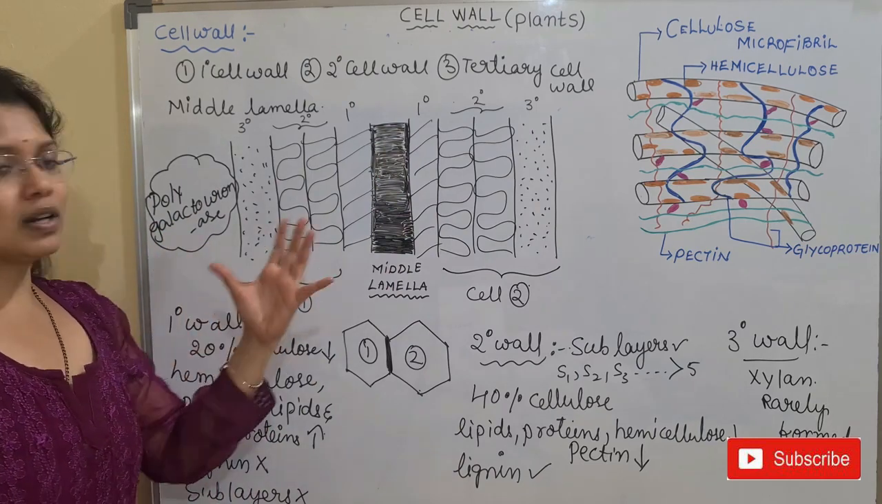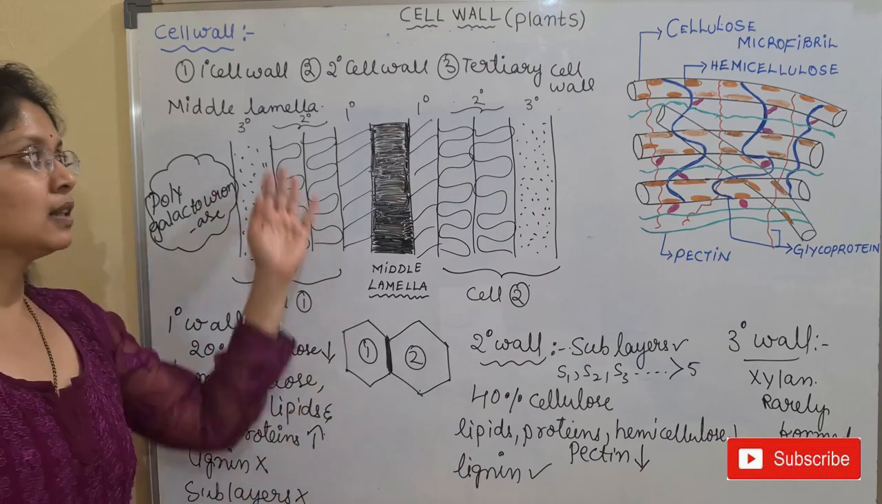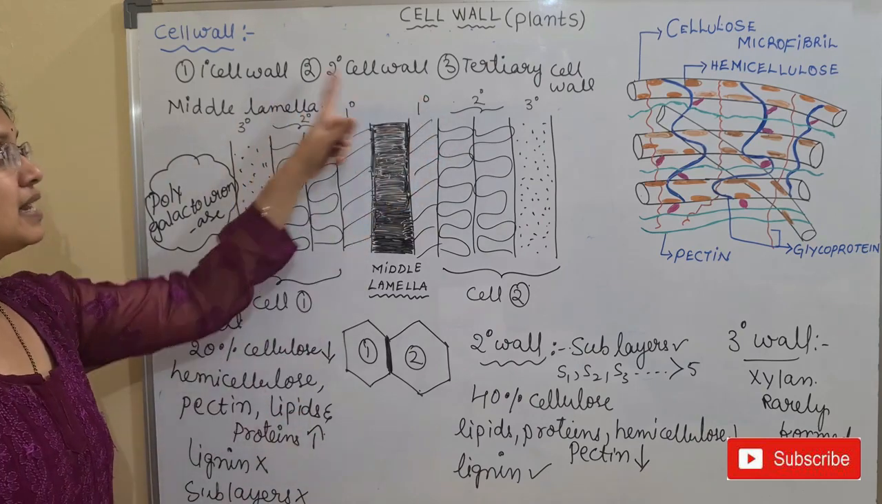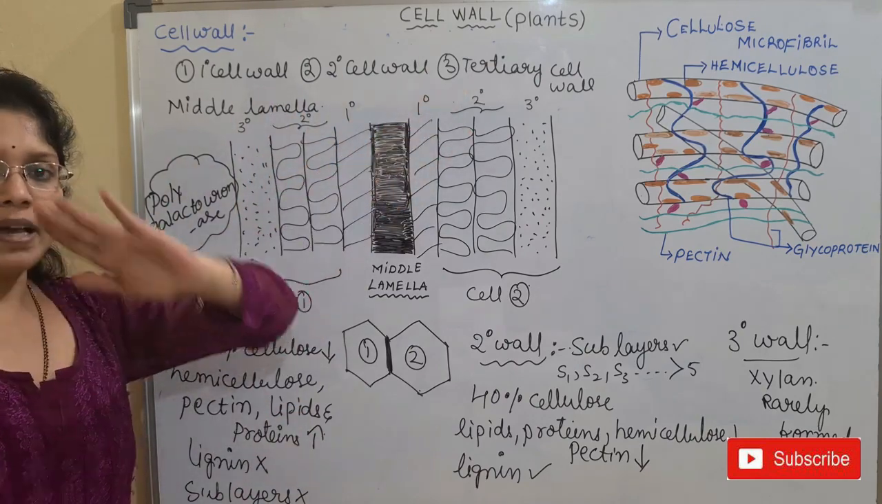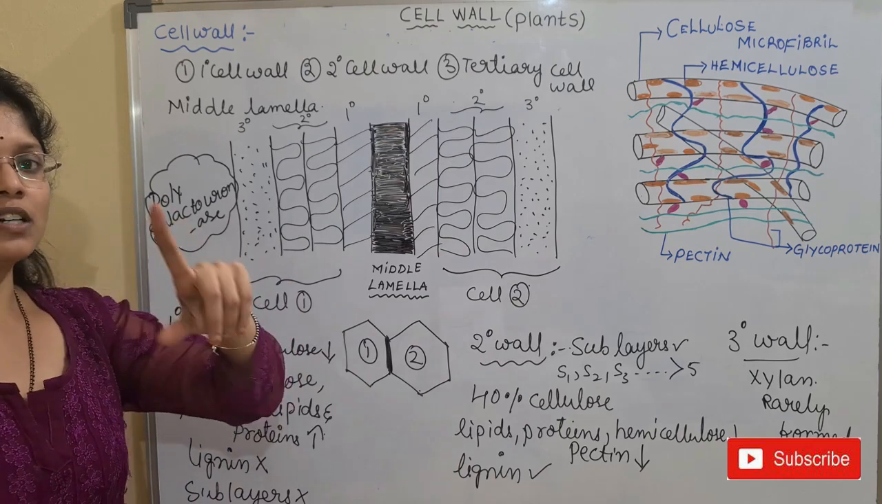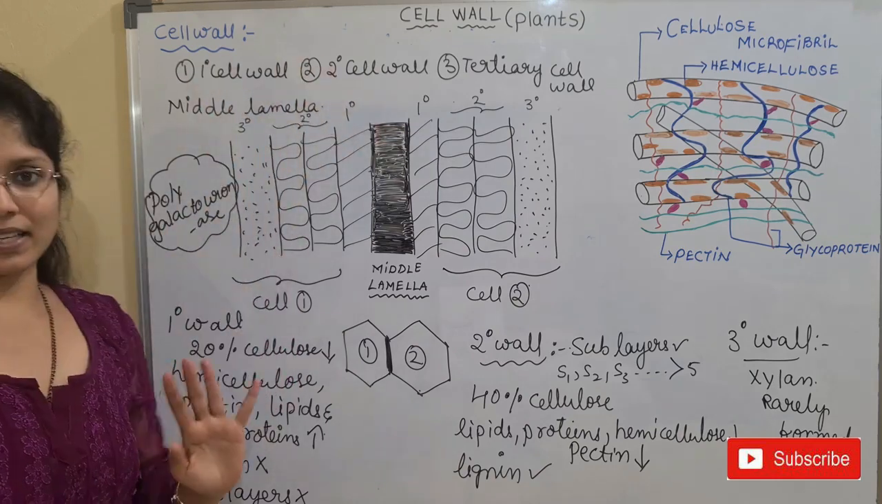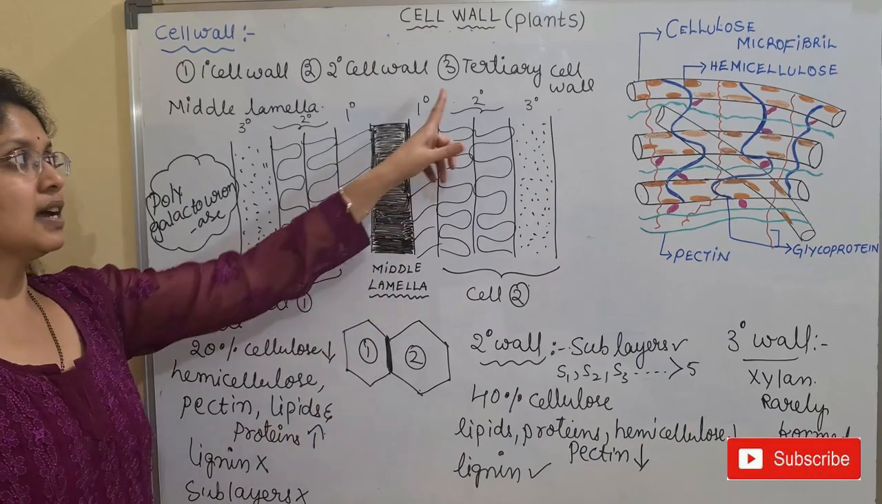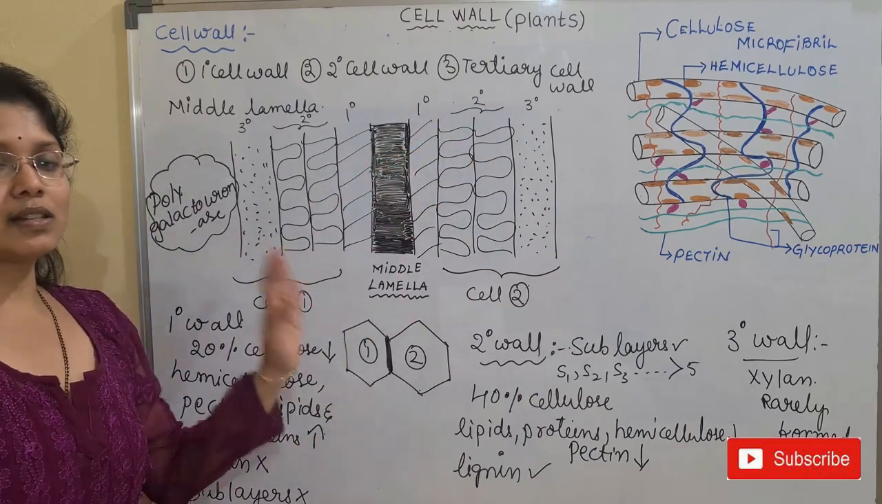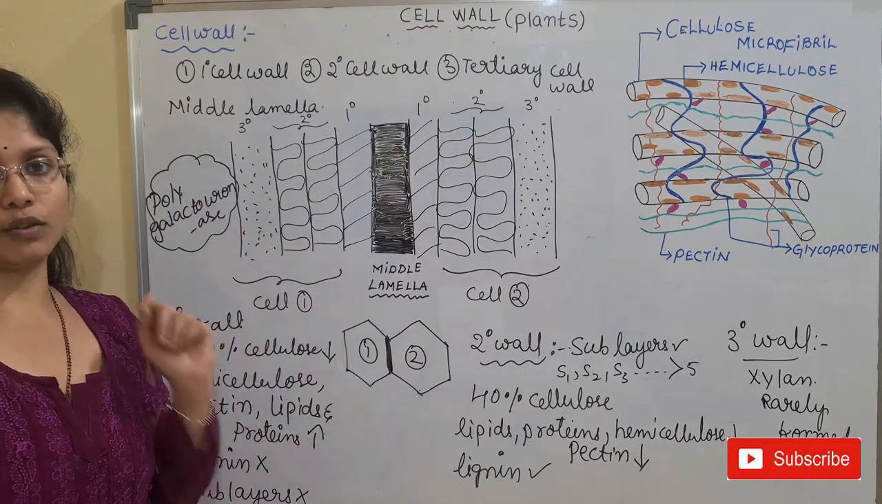And how is this cell wall present? Cell wall is present mainly in three layers. What are the three layers? Primary, secondary and tertiary walls. Mostly the plants will show the primary cell wall and the secondary cell wall, and rarely we see this tertiary cell wall. Okay, so this is regarding the composition and structure of the cell wall.